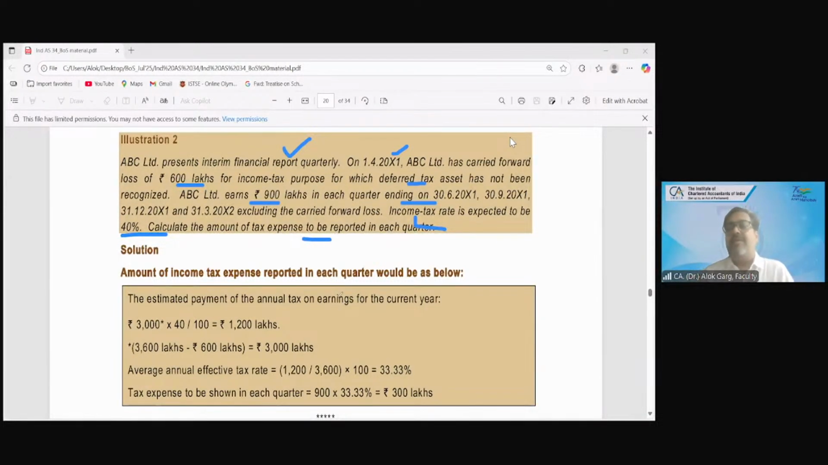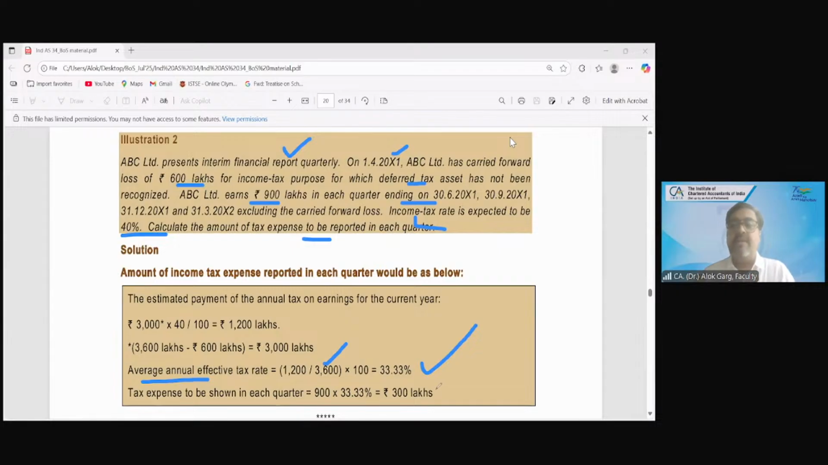1,200 tax you have to pay on the annual total income of how much? 3,600. So 1,200 divided by 3,600. What is my average annual effective tax rate? 33.33%. So what is my tax expense in each quarter?